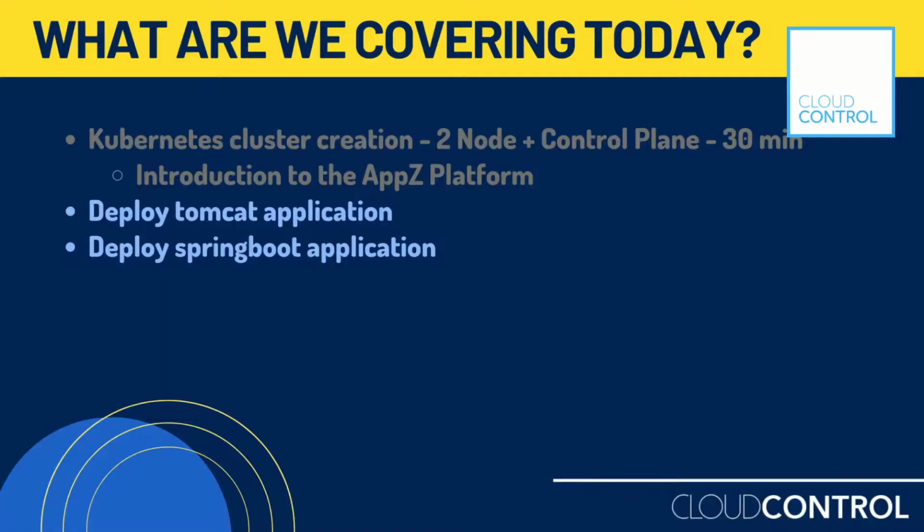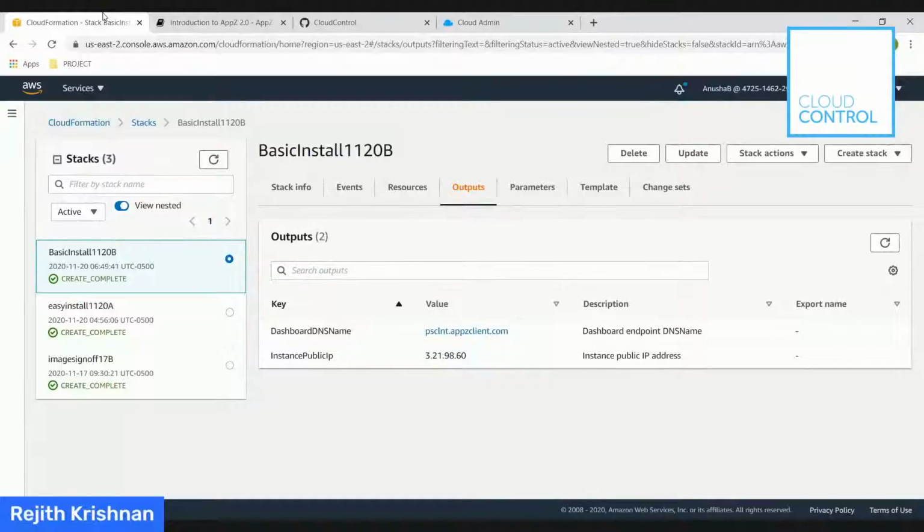So we are going to show 2 deployments today, a Tomcat application and a Springboot application. So I'm going to share Anusha's screen now. So let's go to the screen. So go ahead, Sanjeev. Yes. So what Anusha is showing right now is that she has built an Absi cluster using the CloudFormation template.